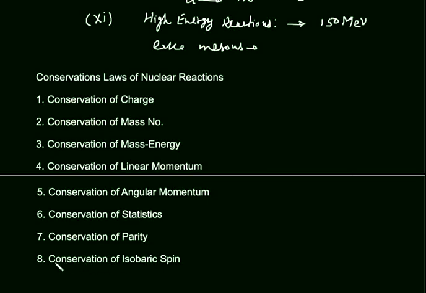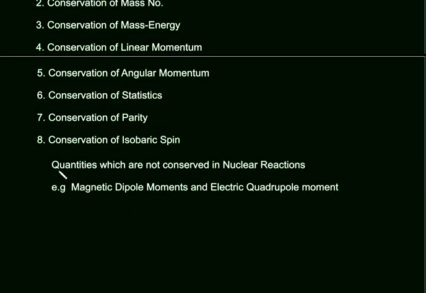And the eighth one is conservation of isobaric spin. This physical quantity, isobaric spin, is also conserved in nuclear reactions. And the conservation of isobaric spin proves that nuclear forces are charge independent. Okay? So these are the 8 conservation laws which are followed by each nuclear reaction.